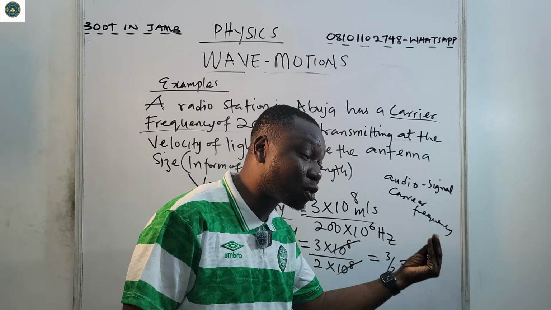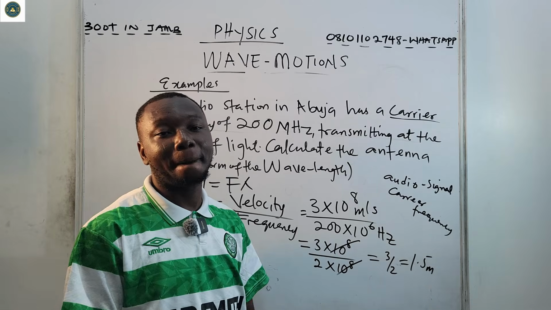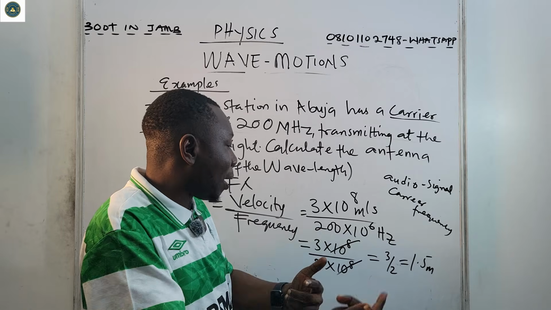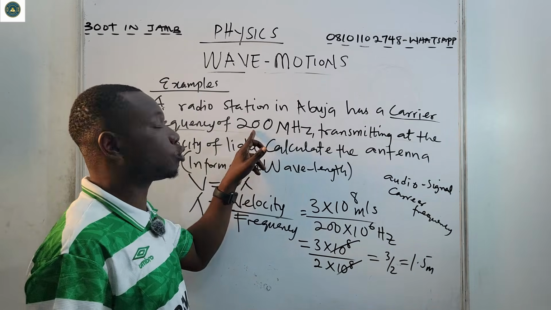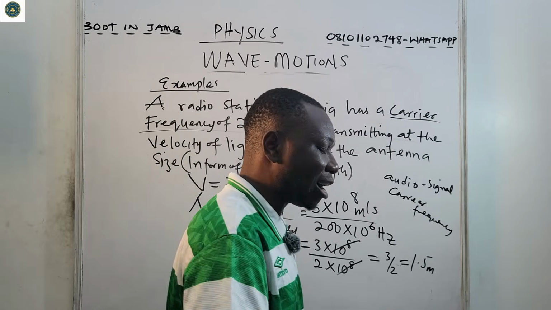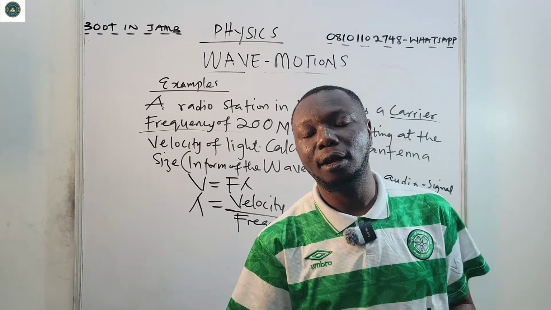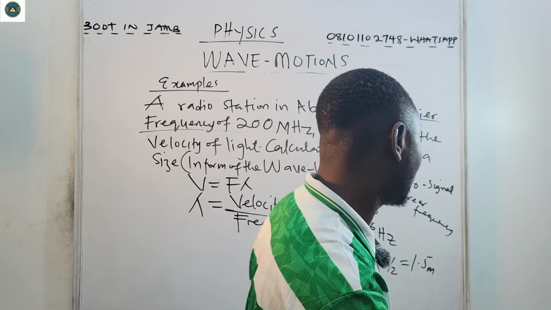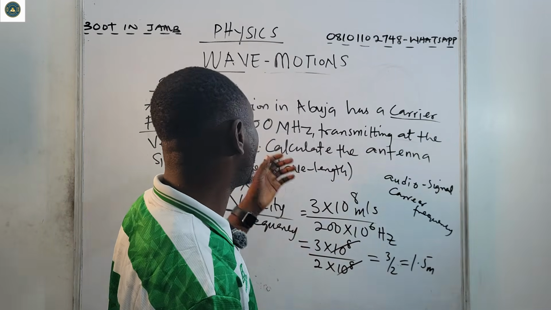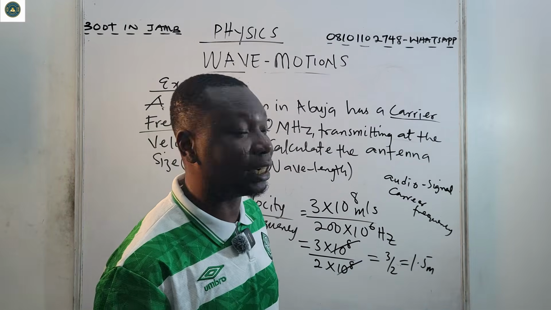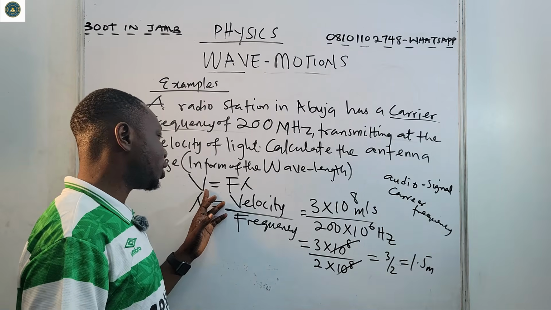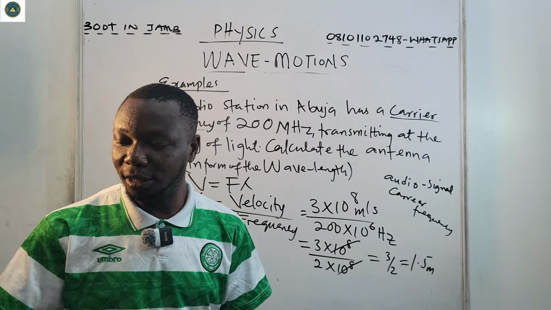So look at the antenna now. The antenna size is so small, while the frequency is so high. The radiating power is to create a carrier frequency of 200 megahertz so as to convey signals over a very long distance. So that is another application of your wave motions. That's the practical application. Look at the lambda value: it is about 1.5 meters, while the radiating frequency is about 200 megahertz. So that is that on the velocity, frequency, and lambda relationship.